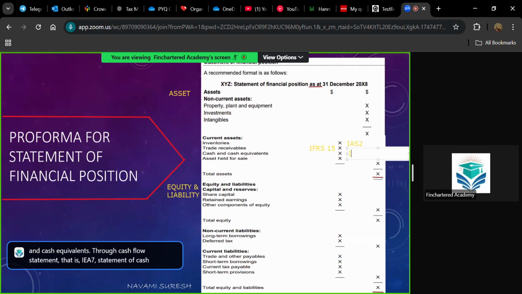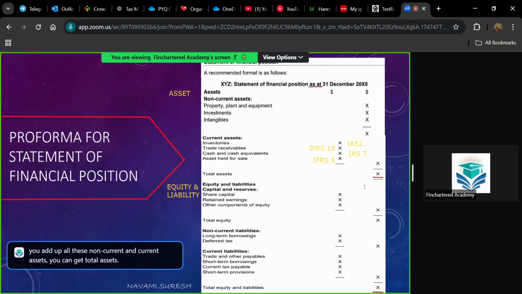It is a separate statement. Then you have assets held for sale, and the reference is IFRS 5. In each and every standard, you are calculating a particular value that is necessary for your statement: what is the amount to be shown in SOPL, and what is the amount to be shown in SOFP. So to get an answer, you have standards. When you add up all these non-current and current assets, you get total assets.